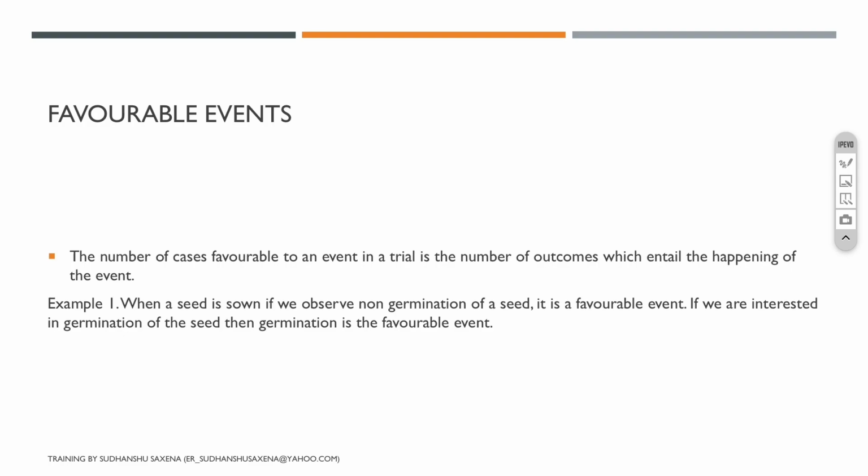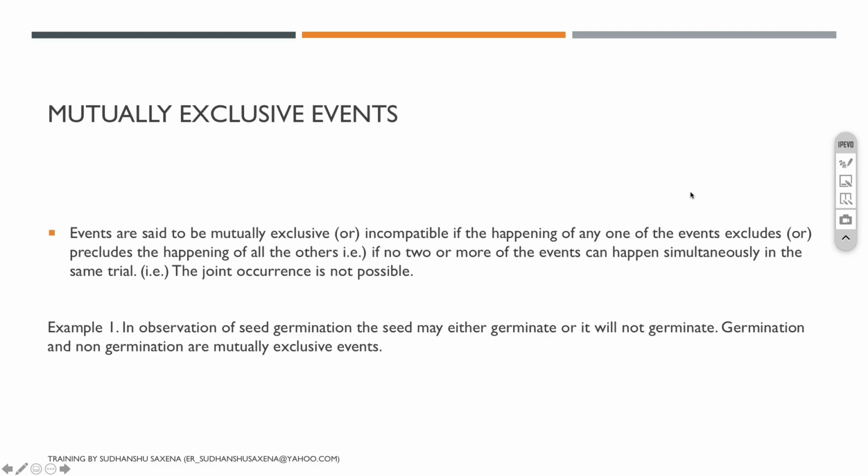However, if I say 3 seeds get germinated, then my favorable event is how many seeds I'm interested in getting germinated. So 3 events getting germinated is my favorable event, right? There's a very minute difference between the normal event and the favorable events, and it depends upon what exactly we wanted to know, right?